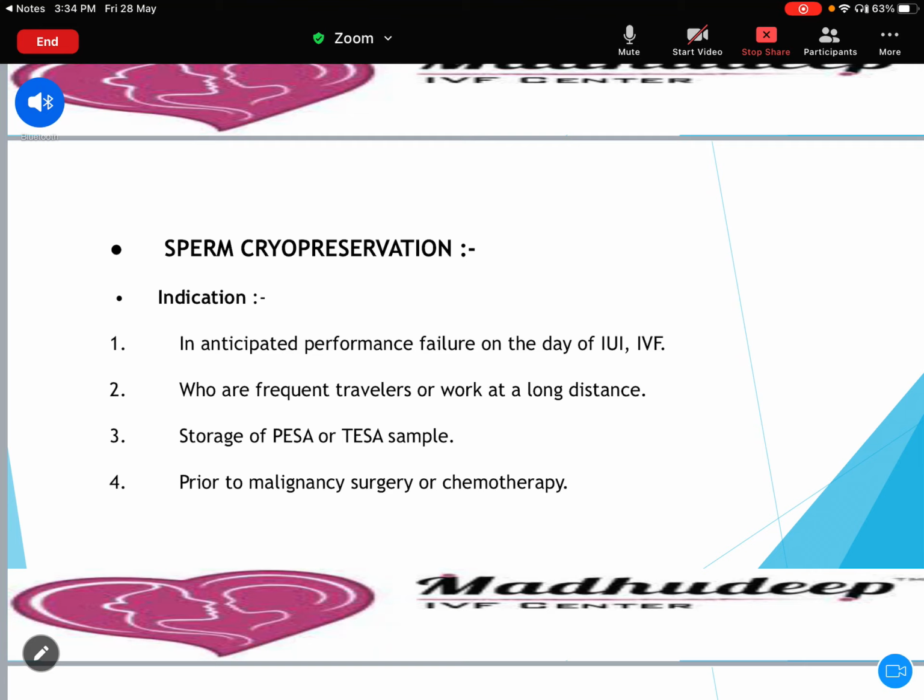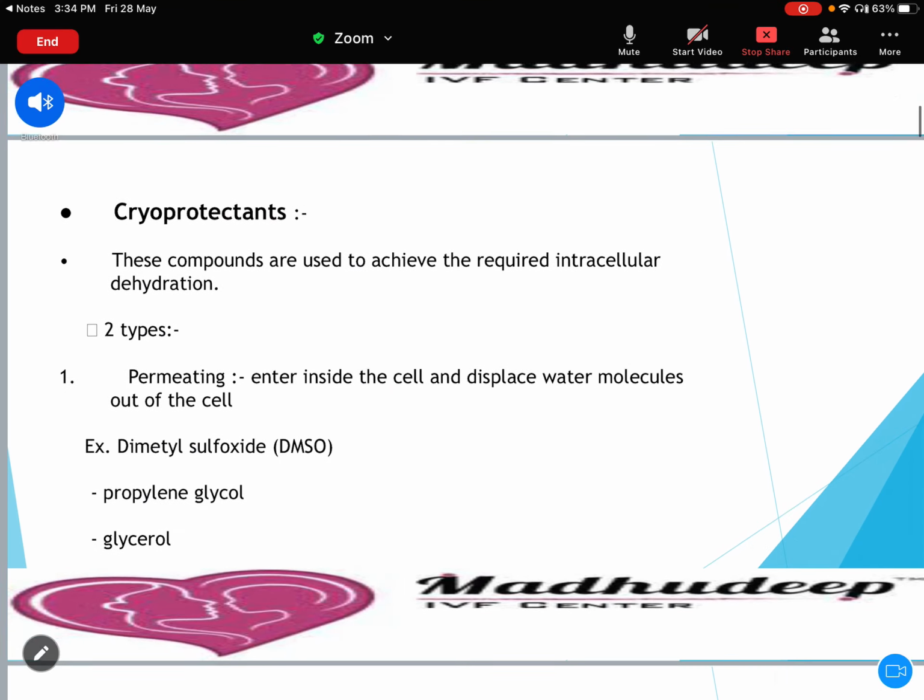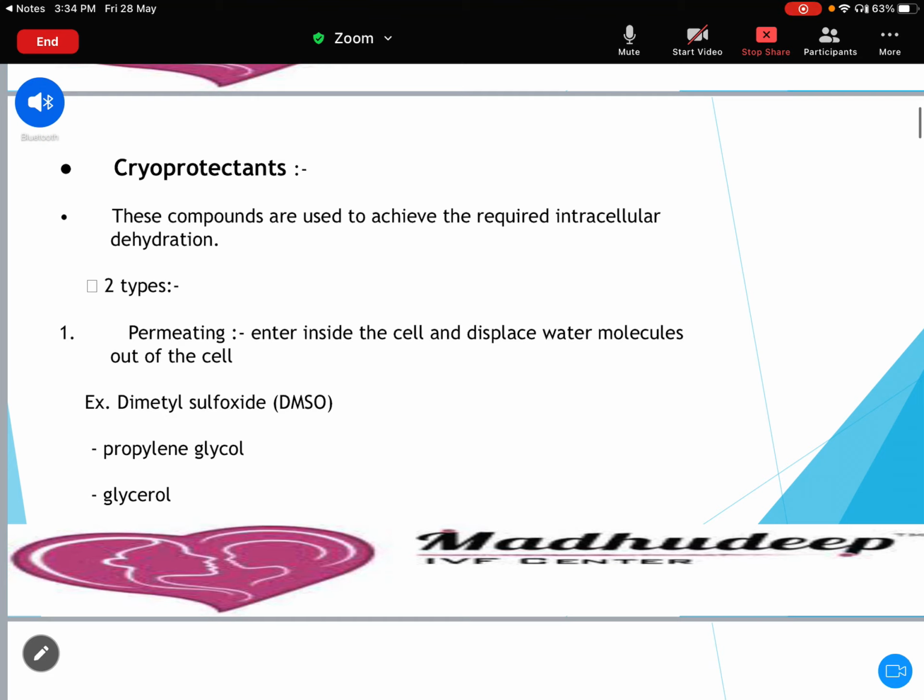We can store peri-epididymal sperm or testicular or epididymal sperm aspiration samples. Prior to malignancy surgery or chemotherapy, we can go for sperm freezing. For that, our main aim is to prevent the cellular damage, therefore we add the cryoprotectant. These are the compounds that are used to achieve the required intracellular dehydration.